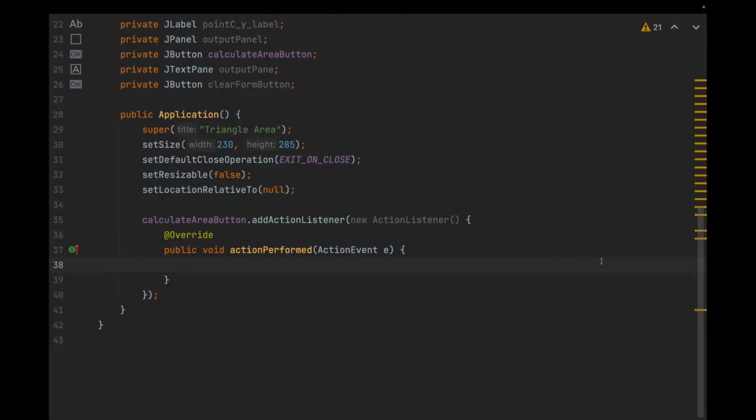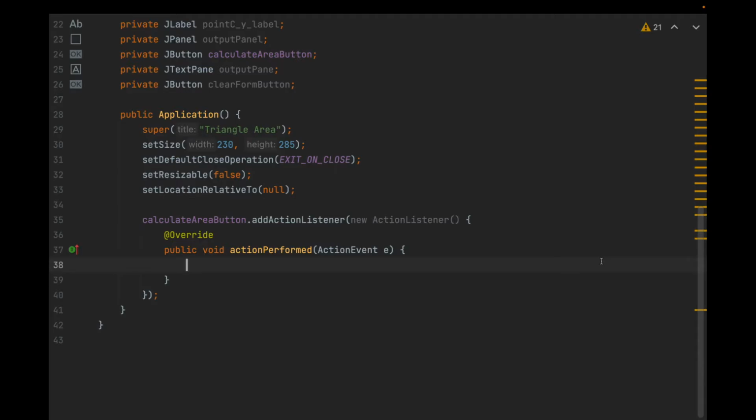Back in the Application.java file, what I can do is start planning out how I want to do the calculations and find the area of a triangle given the 3 points that a user entered. Well, first, let's think about this in terms of objects, because that's, after all, what we're doing here, object-oriented programming. We have points entered by the user, and we want to find distances between them, to find the lengths of sides of a triangle. We want to find area.